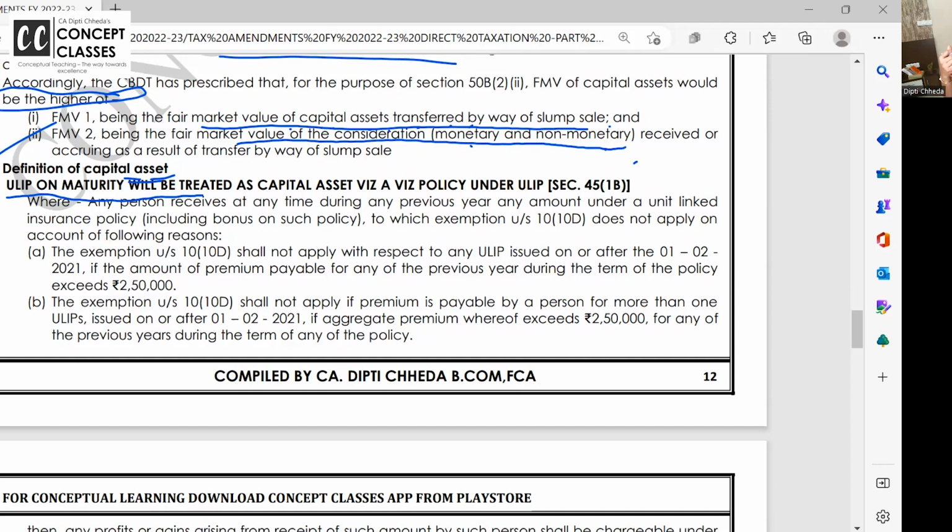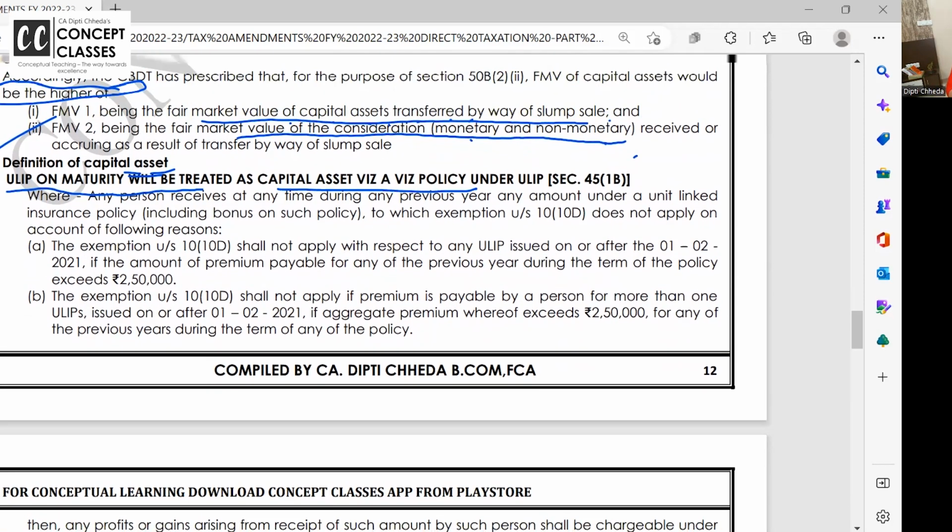So when it is taxable, it will be treated as a capital asset and capital gain will be calculated. How capital gain is calculated is not in our syllabus. But what is important right now is that if there is an amount received on maturity of LIC and if it is taxable, it's going to be taxable as capital gain. Okay, what are those cases?